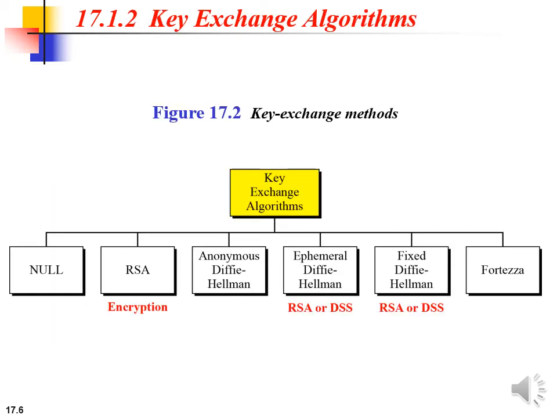Next topic is key exchange algorithms. To exchange an authenticated and confidential message, the client and the server each need 6 cryptographic secrets, that are 4 keys and 2 initialization vectors. However, to create these secrets, one pre-master secret must be established between the client and server. So SSL defines 6 key exchange methods to establish the pre-master secret, that are null, RSA, anonymous Diffie-Hellman, ephemeral Diffie-Hellman, fixed Diffie-Hellman, and the last one is Fortezza.